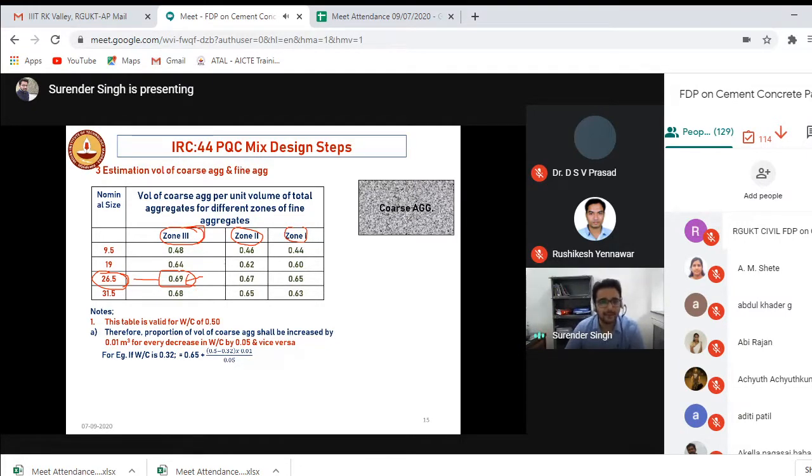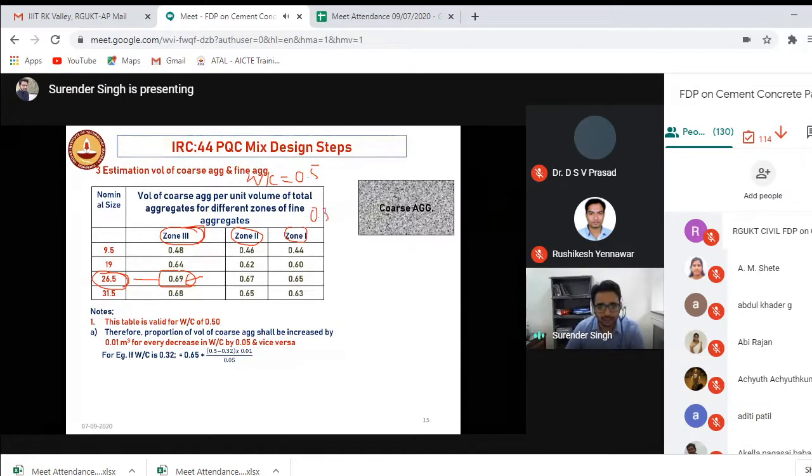Again, because we are adopting all these things from buildings, this is for a water by cement ratio of 0.5. And for this example, the water by cement ratio we found is 0.39 to get a flexural strength of 4.5 at the field, right? So how can I use this table? If you read the notes given in the code, it says that this volume should be increased if you are reducing the water by cement ratio.